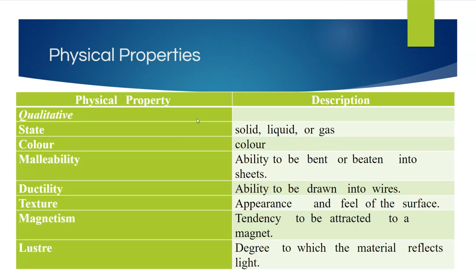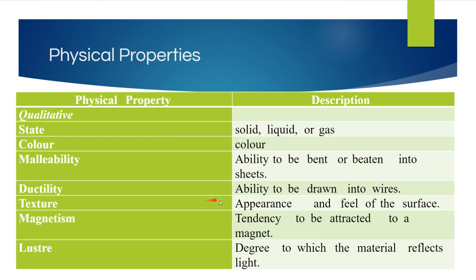Here is a table of physical properties and their descriptions. So we have qualitative, okay? State would be talking about whether something is solid, liquid, or gas. Something's color. Whether it is malleable, that's its malleability, its ability to be bent or beaten into sheets. Ductility is its ability to be drawn into a wire.